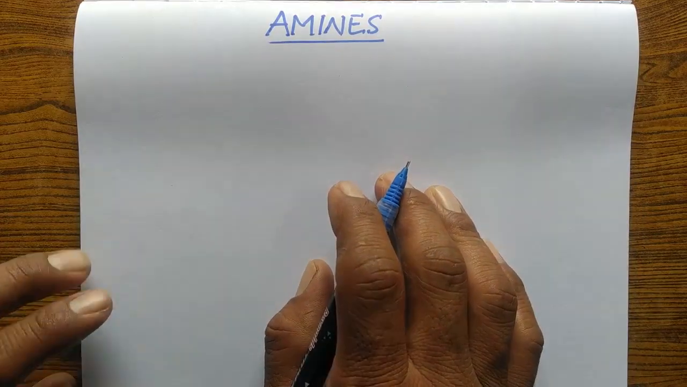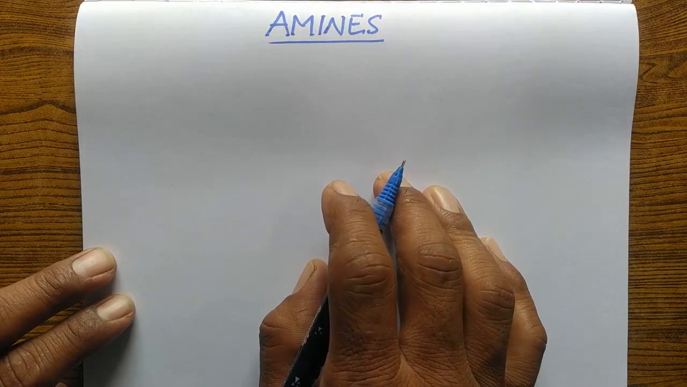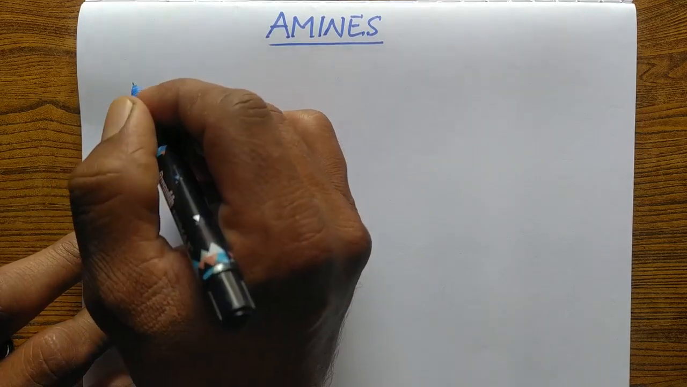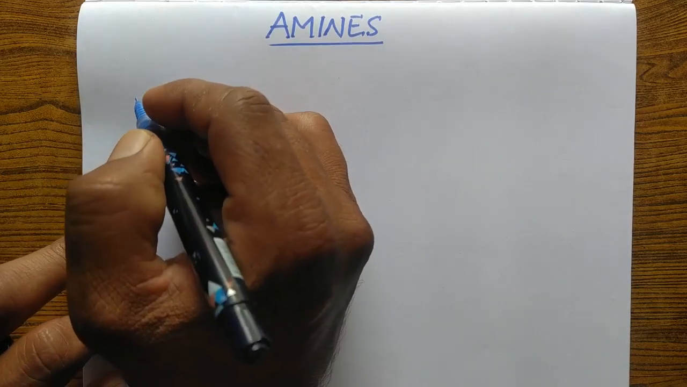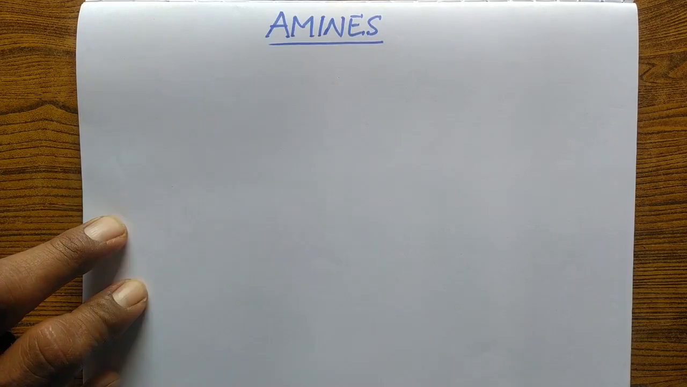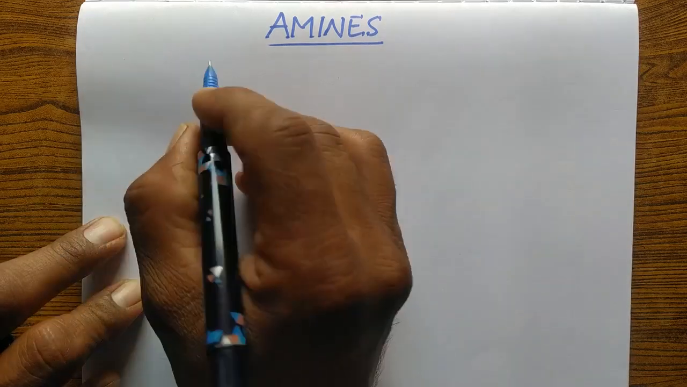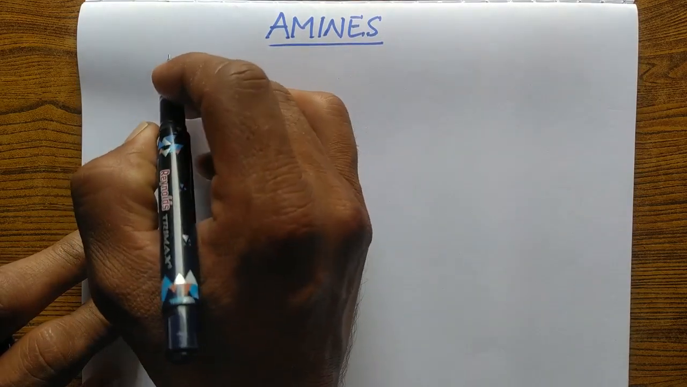So today in this video we'll start with a new chapter, that is amines. Amines are the derivatives of ammonia which are obtained by replacing one or more hydrogen atoms of ammonia by any alkyl group or aryl group. So we will get corresponding amines.